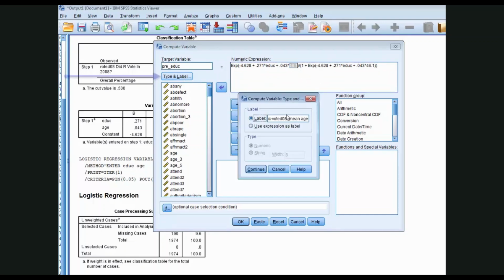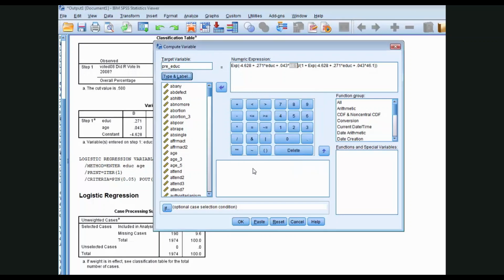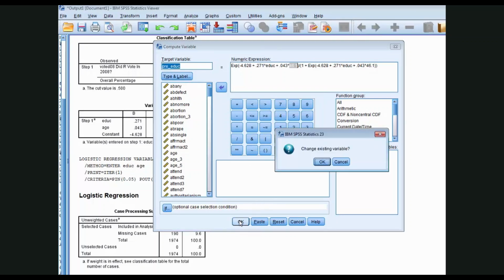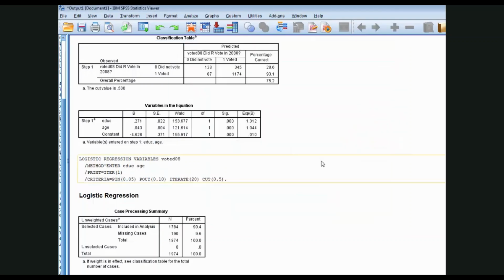I've also supplied a label. This is always a good idea. We'll call it PredProb, predicted probability, EDUC, voted 08, and then comma, mean age, so we know exactly what those predicted probabilities are. I'm going to hit continue. Okay, it's going to ask me if I want to change my existing variable because I'd made this run a couple times this morning. I'll just say okay.